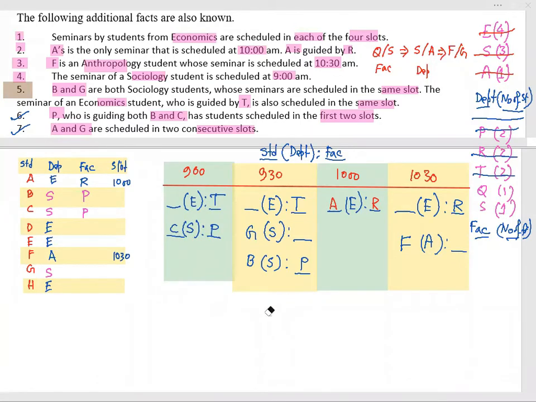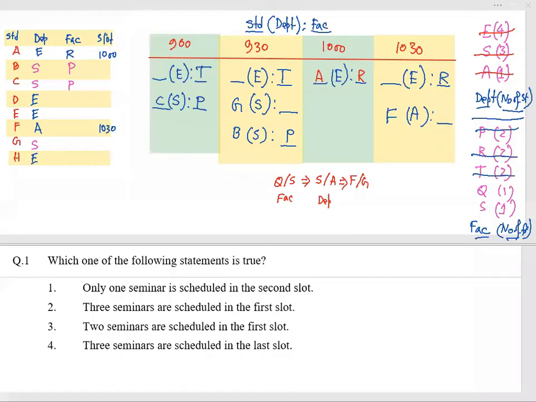Now with all this information, we will go for our questions and we will take our entire outcome. It would be in the upper part of the screen. Now let us proceed with the first question. Which one of the following statements is true? We want to find out the statements which are true.